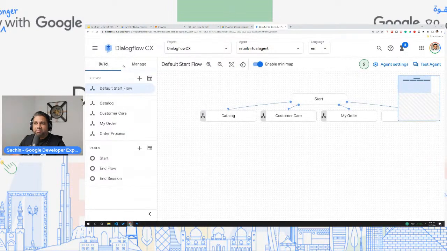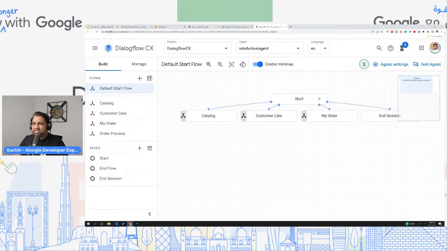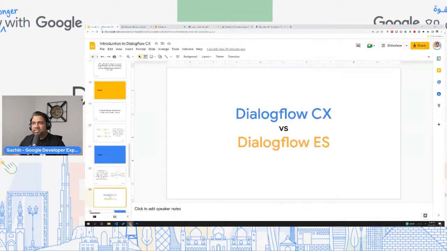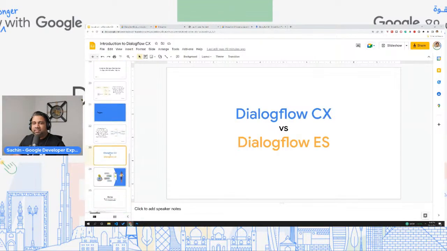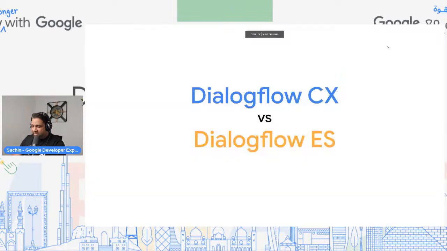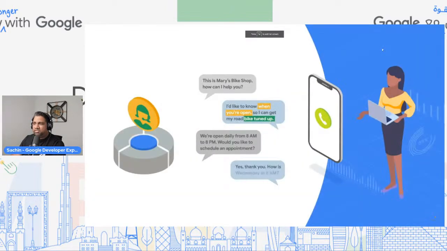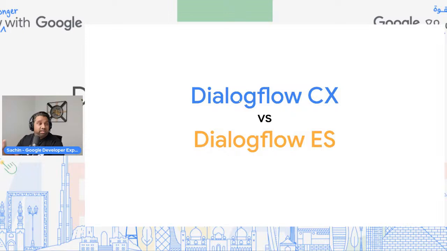So go back to build. So as I said, this is the visual flow builder. In fact, as part of our slides, and before I forget, the other major difference is different departments or different teams working together on different flows.